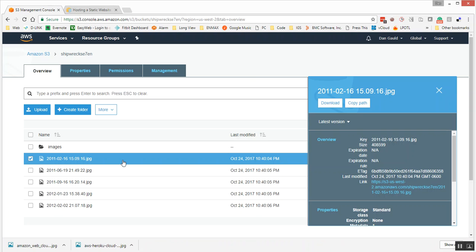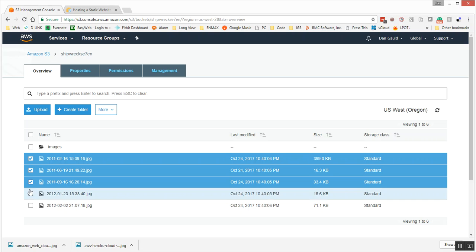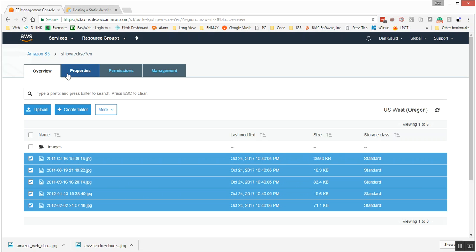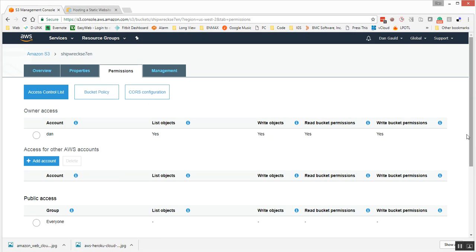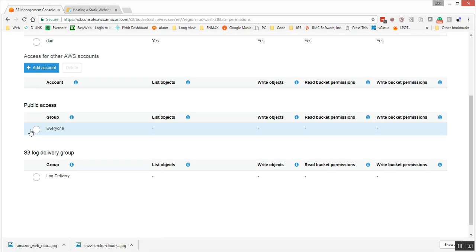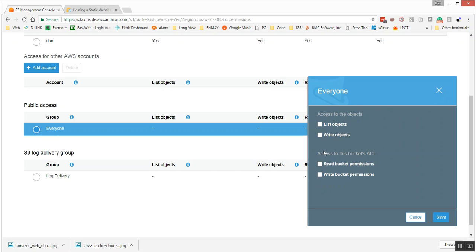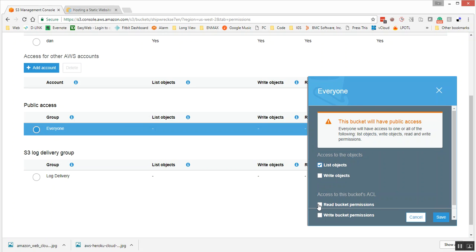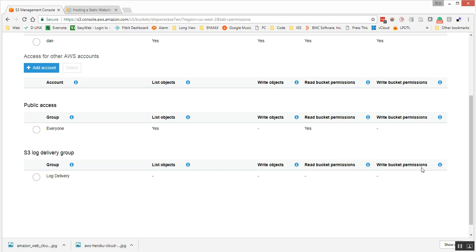And so we can do the same thing to multiple files simultaneously. If we click on all these files here that are outside of our images folder, and go to permissions, we should be able to go public access and everyone, and we will access to the objects, make it read, and go save. And then there you go. All those should be internet accessible now.